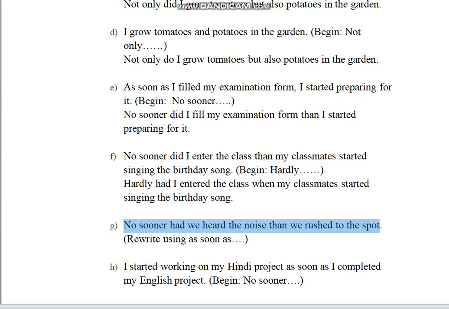So what happened first? Two actions are being talked about. First is we heard the noise. They heard the noise first and then they rushed to the spot. And as soon as, like no sooner, introduces the first event.